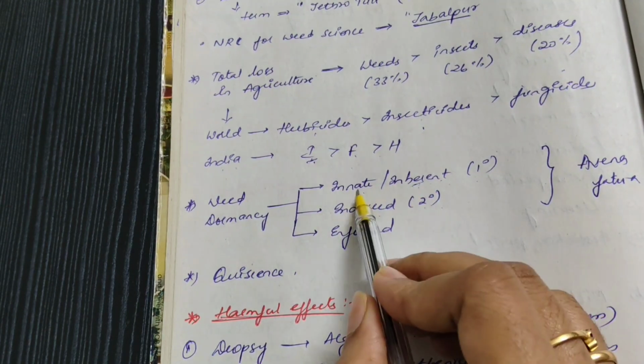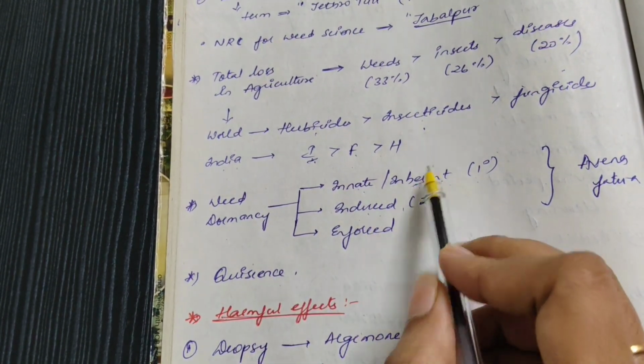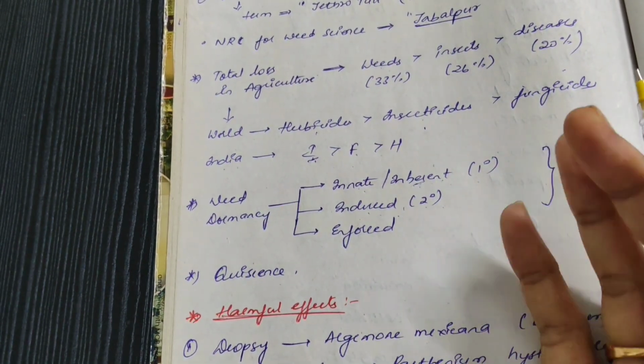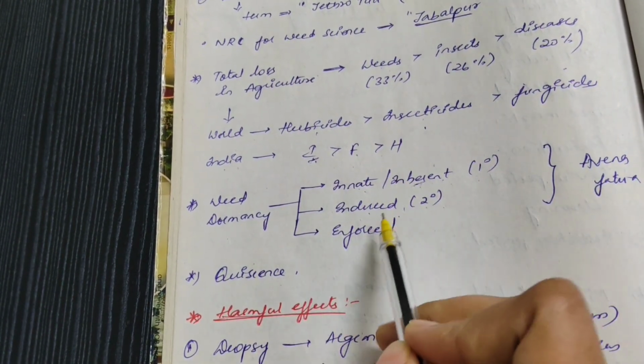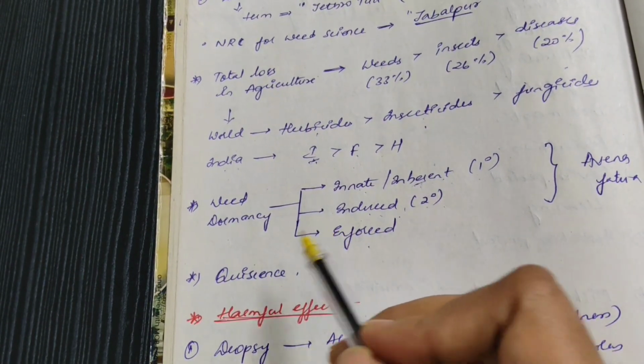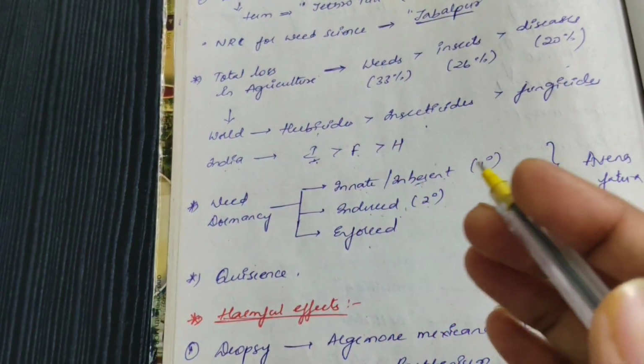Induced dormancy is because of environmental conditions like temperature and water conditions. Enforced means, like in seeds, whenever the weed seeds are deposited at a deeper place.